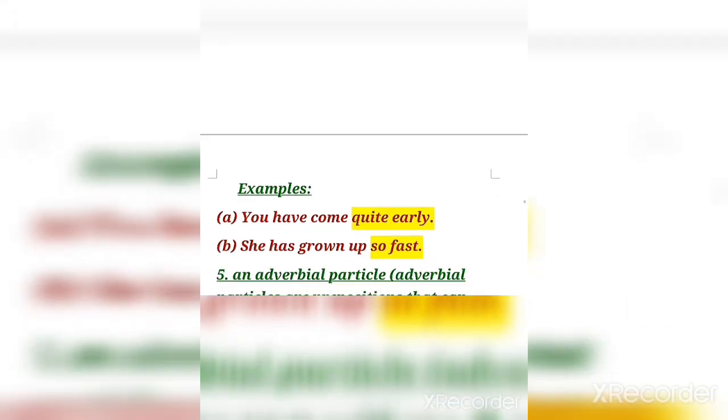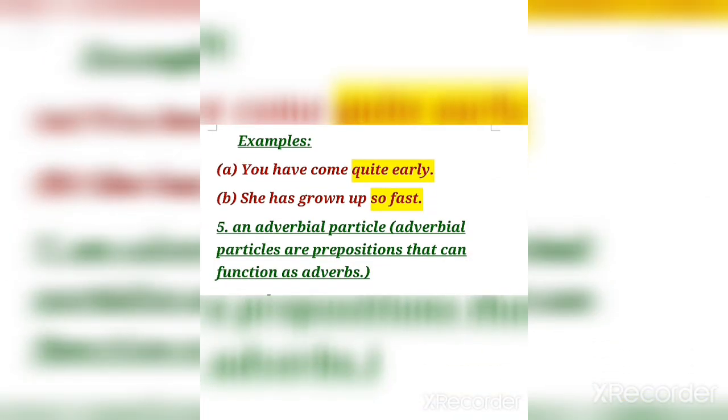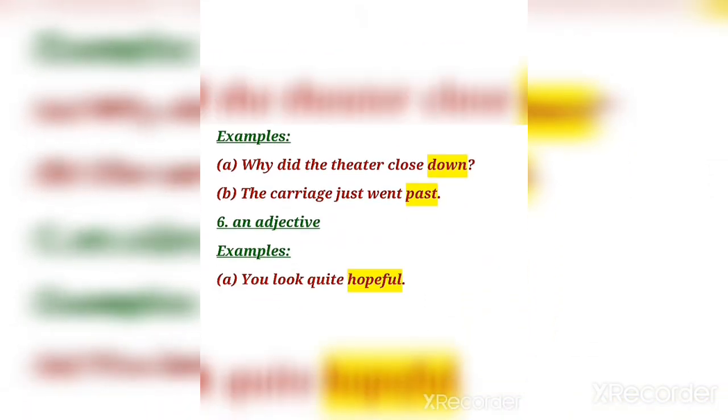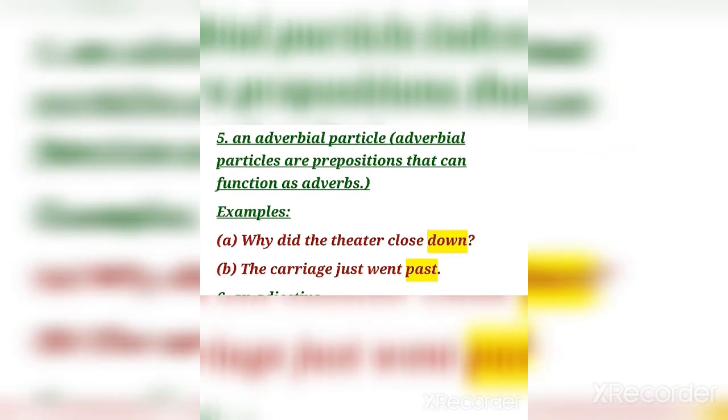Now how does an adverb work? See here, you have come quite early and she has grown up so fast. The words quite early and so fast are adverbs that are used as a complement in a sentence. Then fifth is an adverbial particle. What is an adverbial particle? They are prepositions that can function as adverbs. Example, why did the theater close down? The carriage just went past. So down and past are used as adverbial particles.